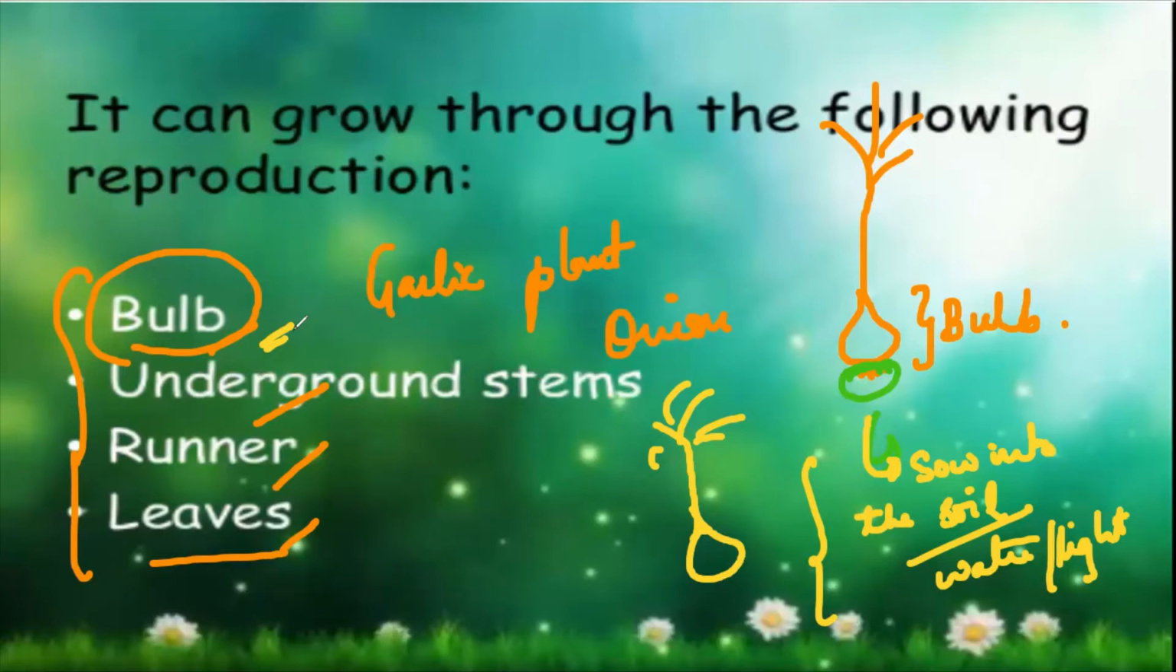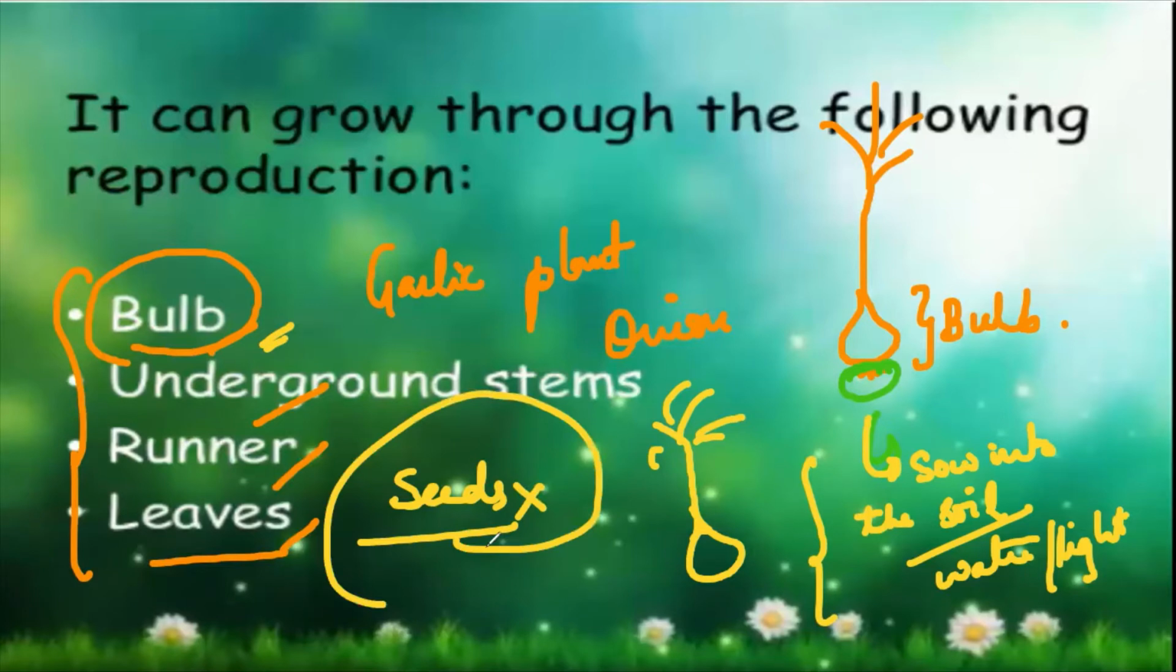Seeds? No, ma'am. We are not using seeds, right? So this is asexual reproduction. That's why there is no seed production.